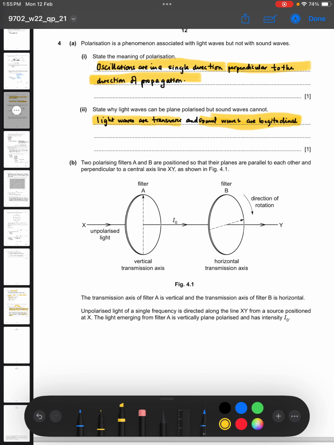Two polarizing filters, A and B, are positioned so that their planes are parallel to each other. To see that their planes are parallel, we check the transmission axis. The transmission axis of one is horizontal and the other is vertical. So their planes are parallel to each other.